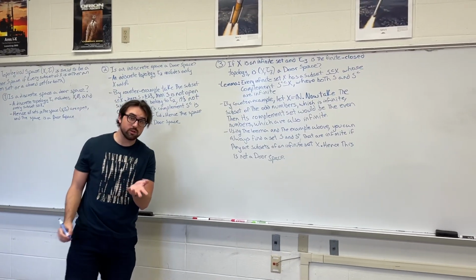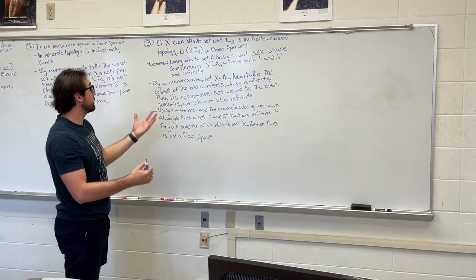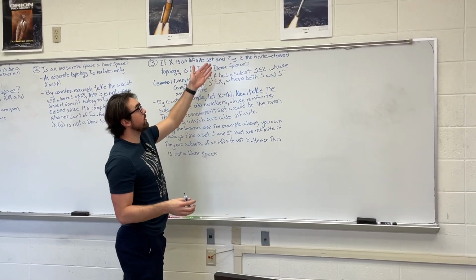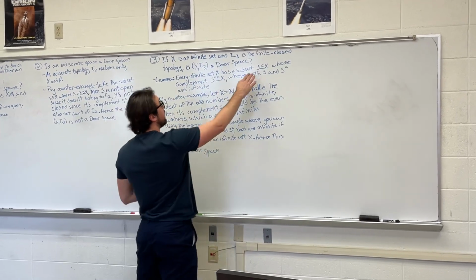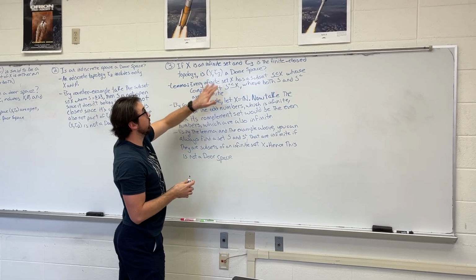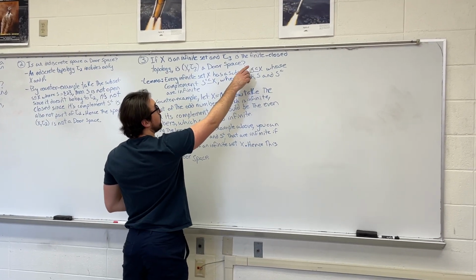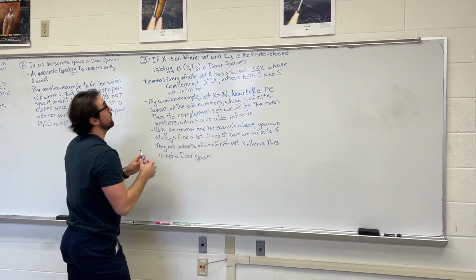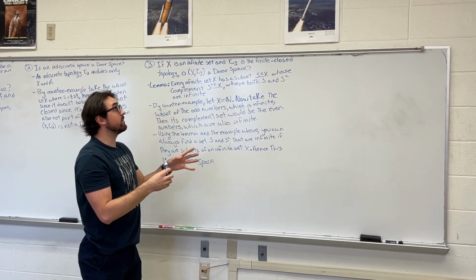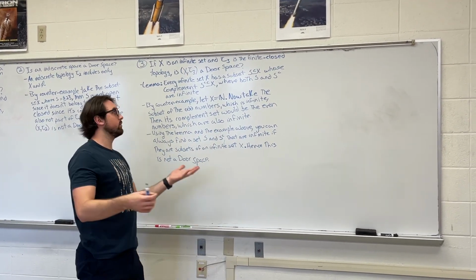Now for the most interesting question of the problem, number 3, which asks if X is an infinite set and a topology on X, let's call it tau 3, is a finite closed topology, is the topological space with X and tau 3 a Dor space? Now, first of all, this means that if the finite closed sets are part of the topology, that means that the infinite sets are the open sets in the topology.